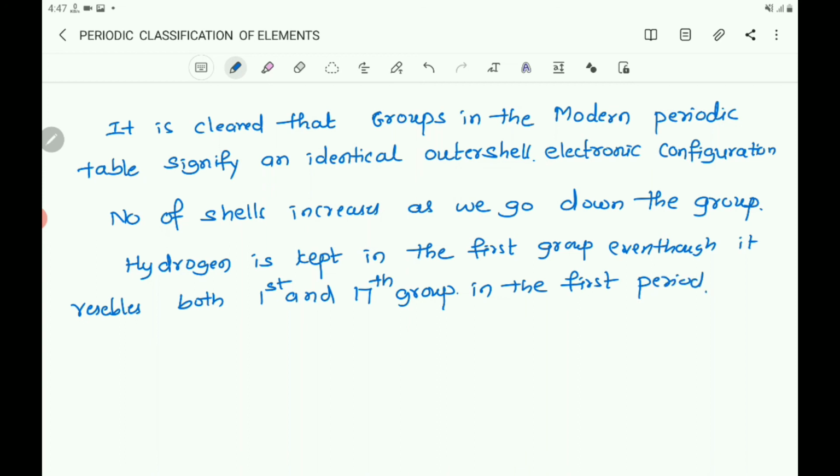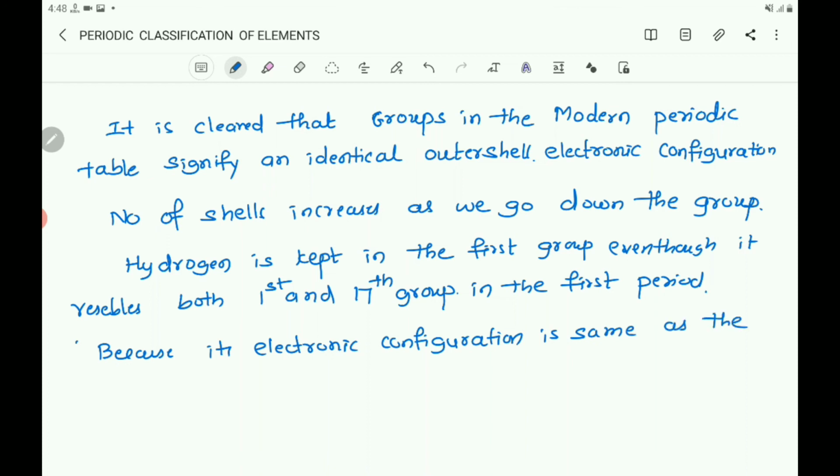Because that is based on its electronic configuration. Because its electronic configuration is same as the elements in the first group.